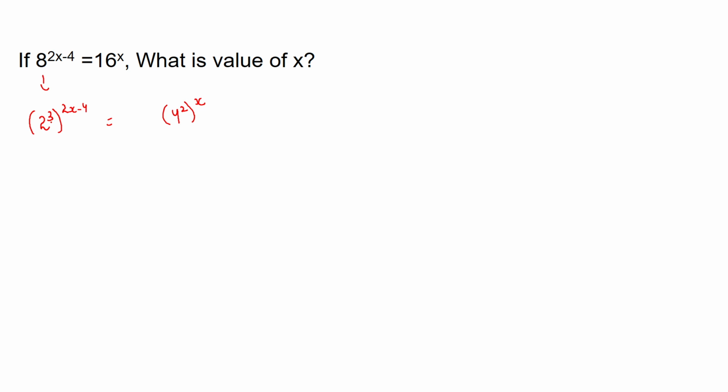Now, using the law of exponents, this 3 will be multiplied by this 2x minus 4. Because if we have a power m power n is equal to a power mn. So using this, we have 3 multiplied by 2x is 6x, and 3 multiplied by minus 4 is minus 12. And we have 4 power, again using the same law, this is 4 power 2x.